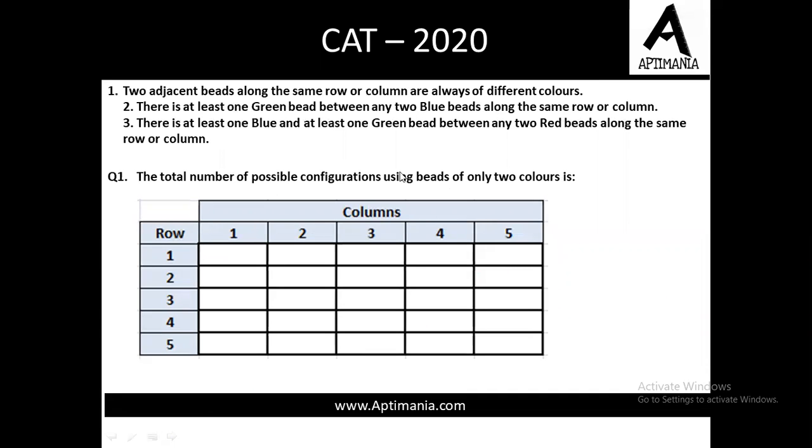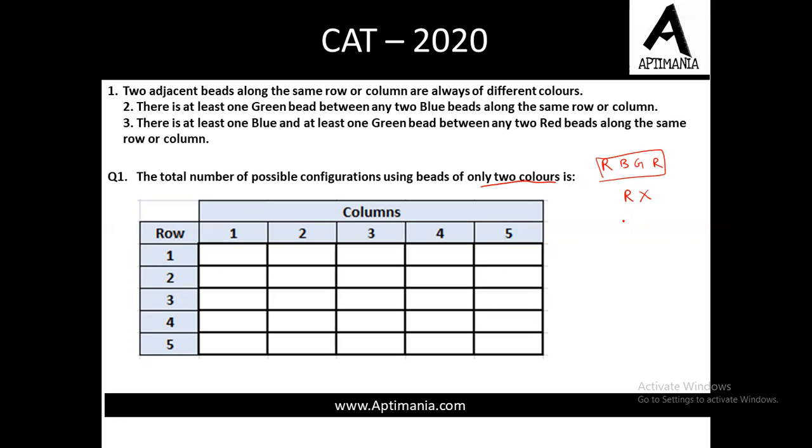The first question is the total number of possible configurations using beads of only two colors. Now this is very important. Only two colors. Now see, in case we use red color bead, this case is not possible. Why? Because if we use red, we have a condition that there must be at least one blue and one green in between two reds. So in that case we have to use all three colors. But in this question we need to use only two colors. So from here we can say that we cannot use red color beads.